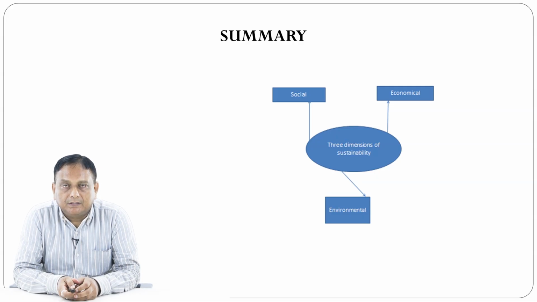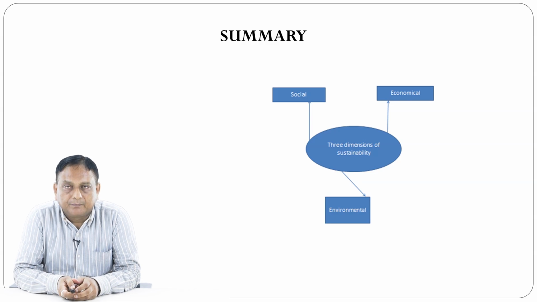So these are the three dimensions of sustainability: social, economic and environmental, and this relates to the 17 UN-developed sustainable development goals. These are a very useful part of sustainability, and many of the important buyers nowadays give a lot of importance to these goals.